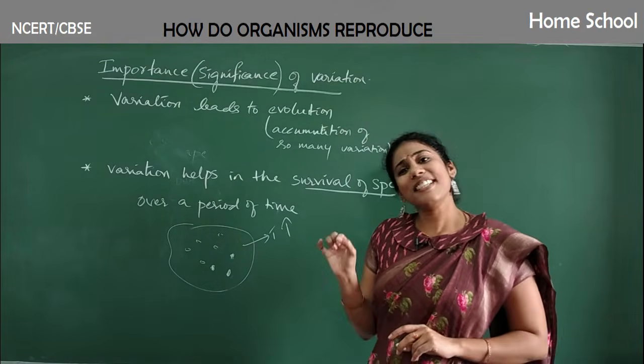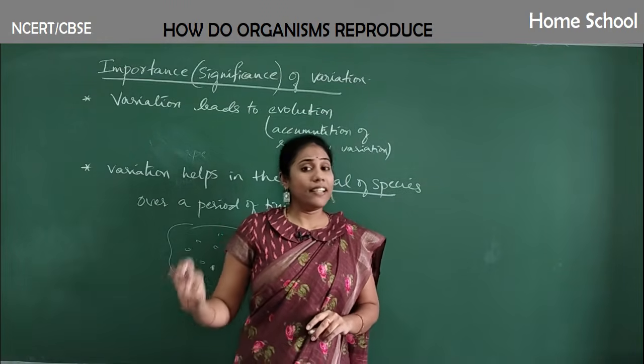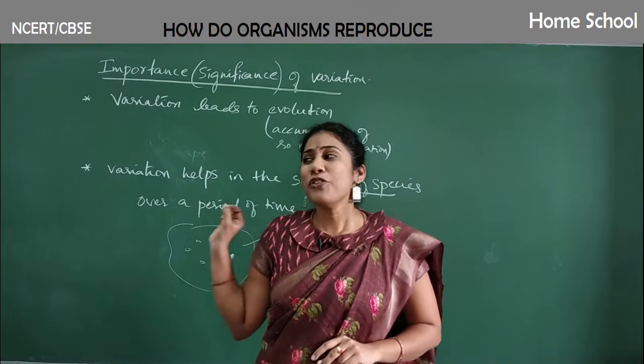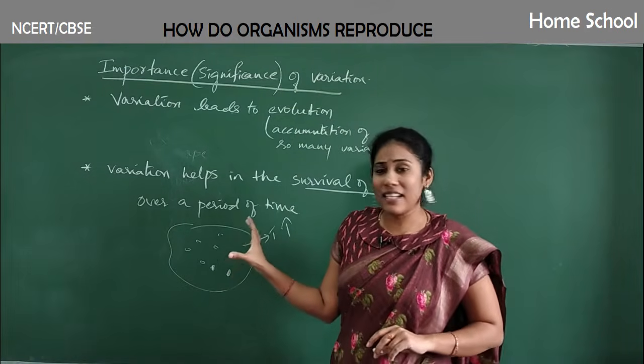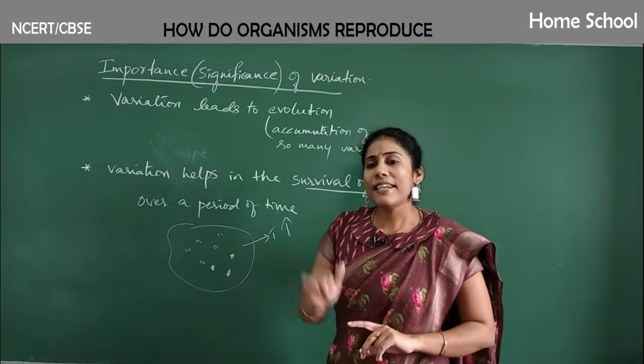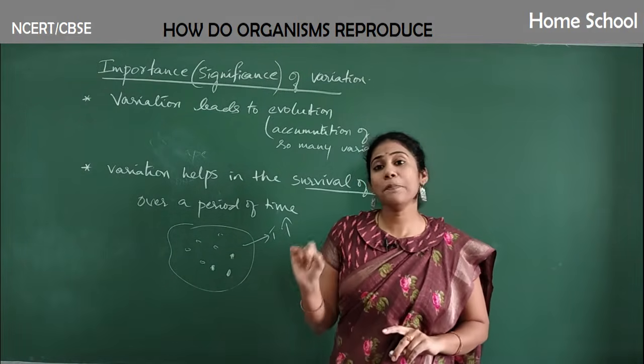And about this inheritance and variations, we are going to discuss in detail in the next chapter called Heredity and Evolution. So as far as this chapter is concerned, this much is enough to remember. Now let me go quickly to the topic, the different types of reproduction.